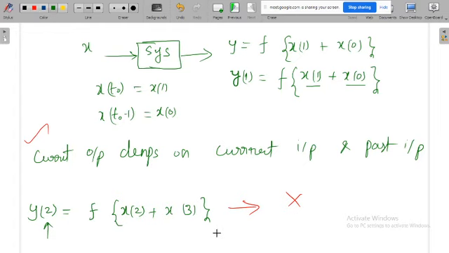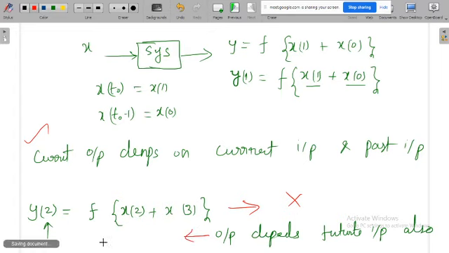So here output depends on future input also. If the output depends on present as well as the future input, that is, if it depends on the future, that system we call a non-causal system. Something not practical. This is practically not possible. That's why we call this a non-causal system.